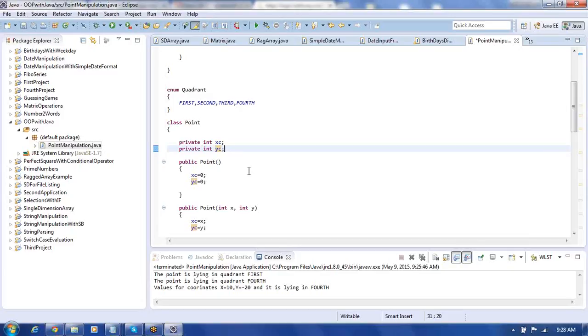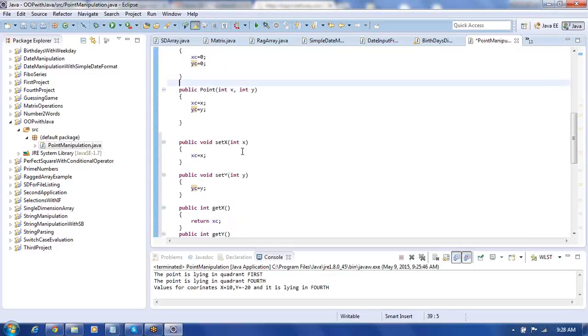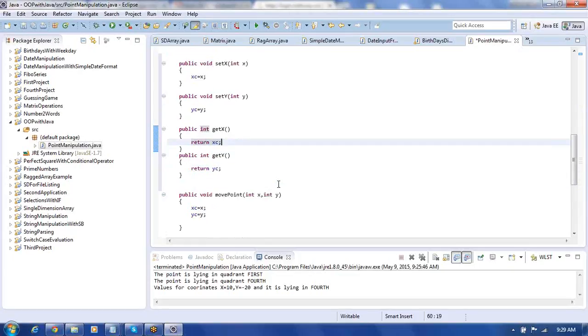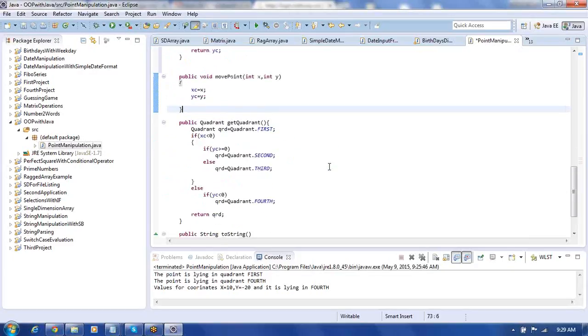Okay. So next thing is what here? We have two constructors, a Point constructor without parameters, second one is with parameters. Then we have setX, setY methods. With the help of that, we can be assigning x value and y value. And with the help of getX and getY, we can be retrieving values for x as well as y. And with the help of movePoint, we can be moving the point from one location to another location. And with the help of getQuadrant, we are finding out in which quadrant it is lying.